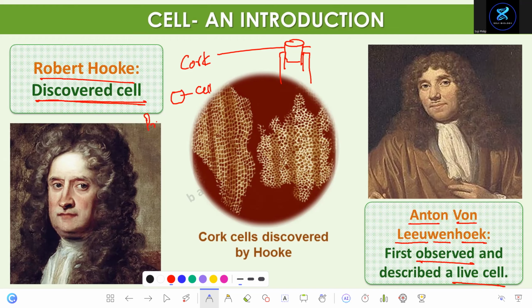Sometimes for the prison they use the term cell. Okay, cell means a tiny space. These tiny spaces are known as cells. Okay? So who discovered the cell? Robert Hooke. Who observed and described a living cell? Anton von Leeuwenhoek.